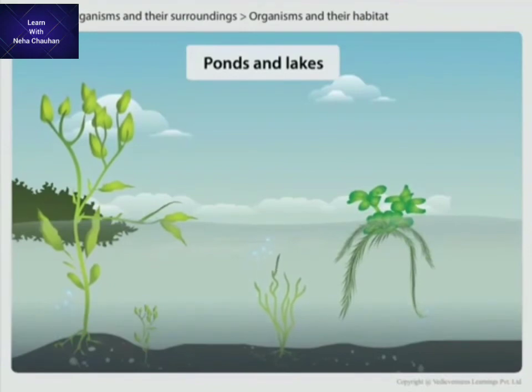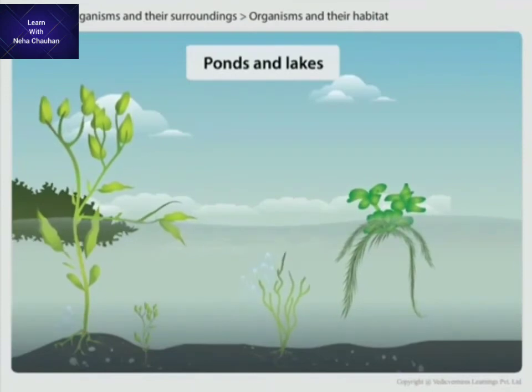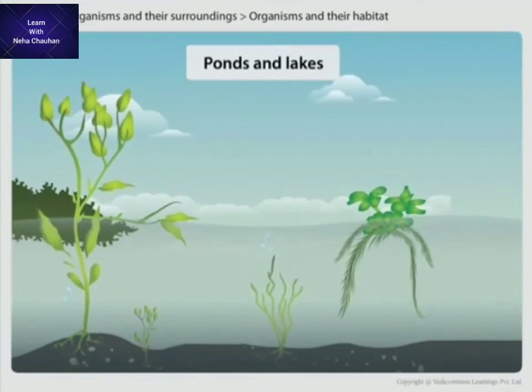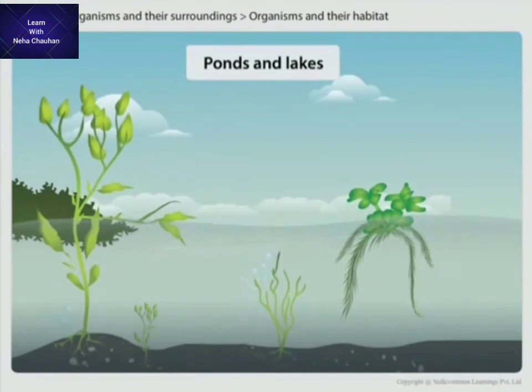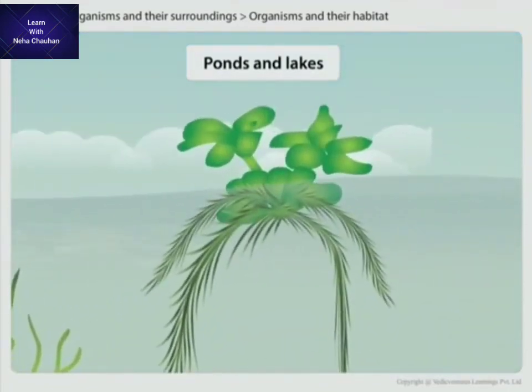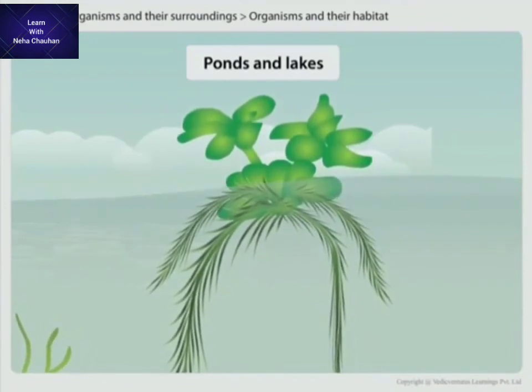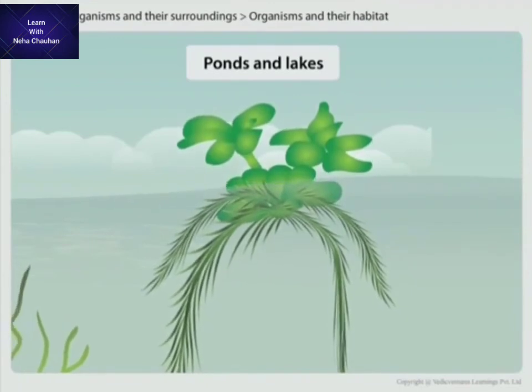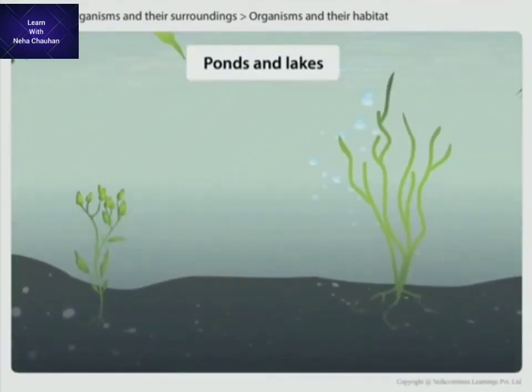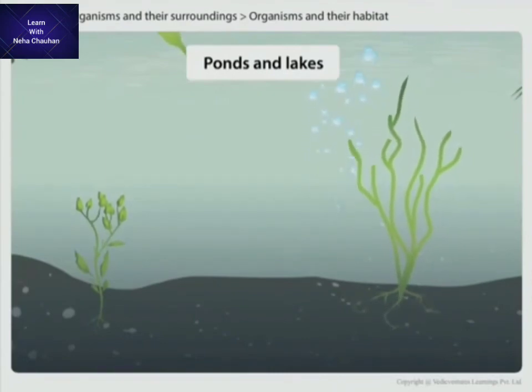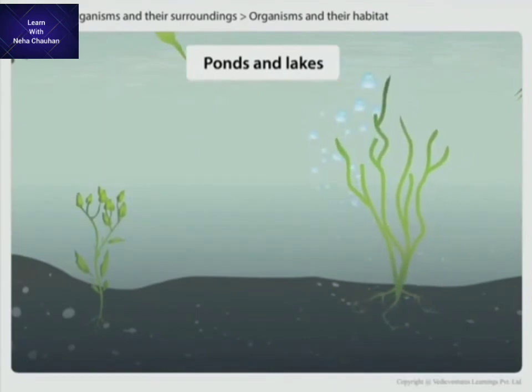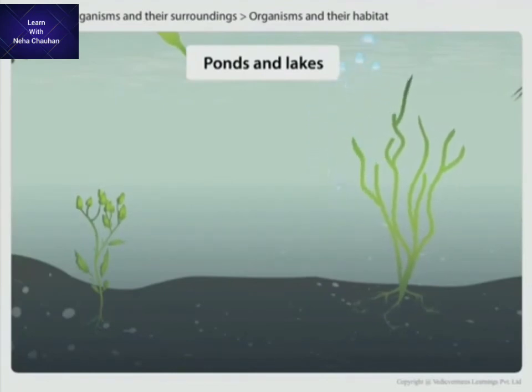Plants in water have short roots to hold the plant in its position, and long stems which are hollow that allow them to float in the water. The stem grows on the surface of water, and the leaf and the flower of some plants float on the water. Some plants are completely dipped in water. They have ribbon-like leaves.